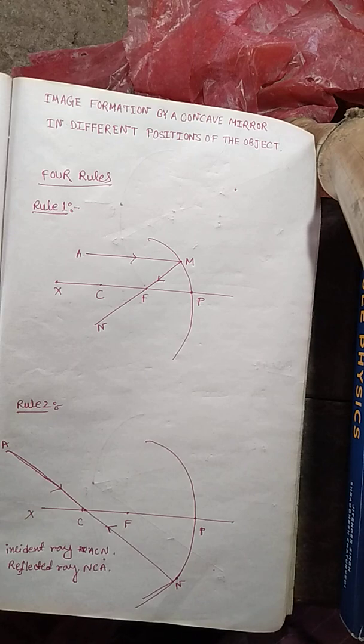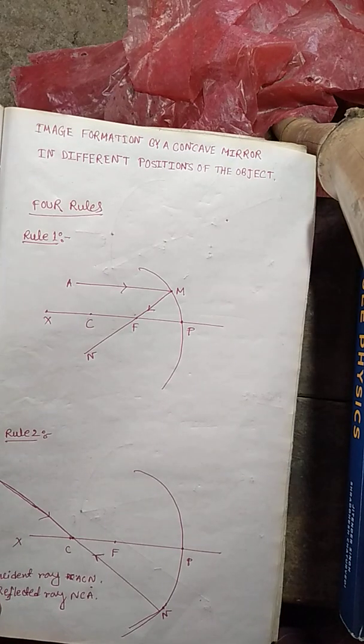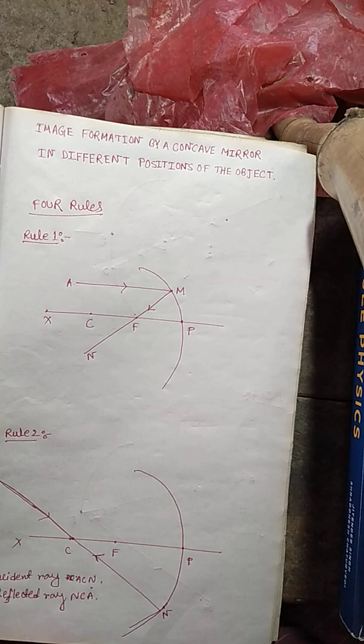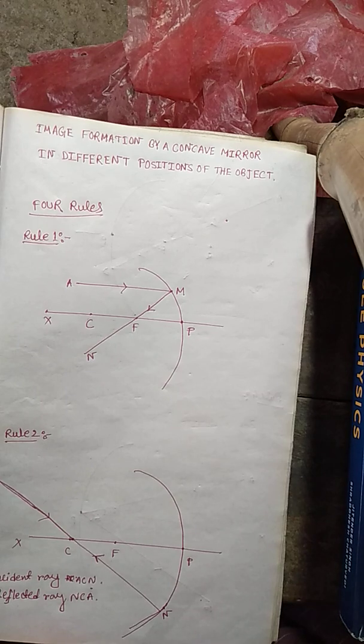Let's start today's physics class. You all know that today is our fifth class of physics, and today I will discuss a very important topic: image formation by concave mirror in different positions of the object. This is the topic for us today.